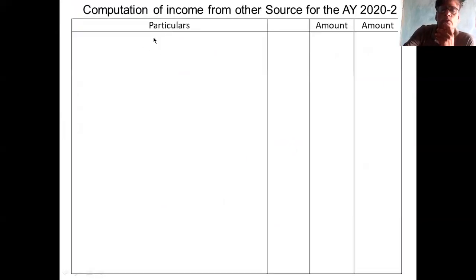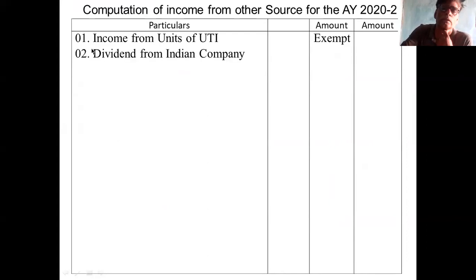Computation of income from other source. First is income from units of UTI. This is exempted from tax. The second point is dividend from Indian company. This is also exempted. Okay.